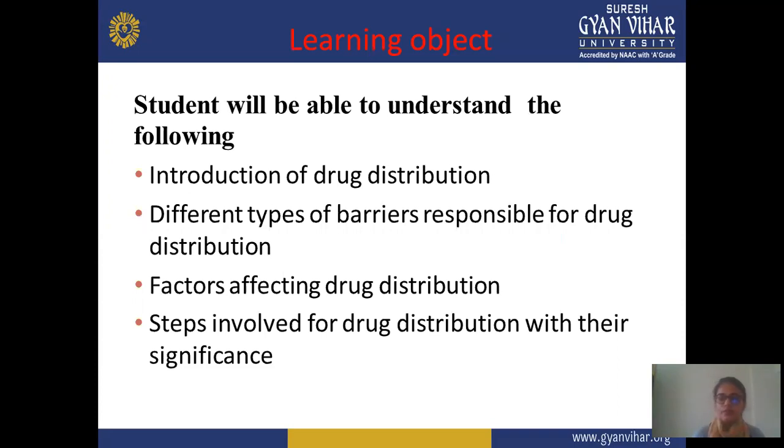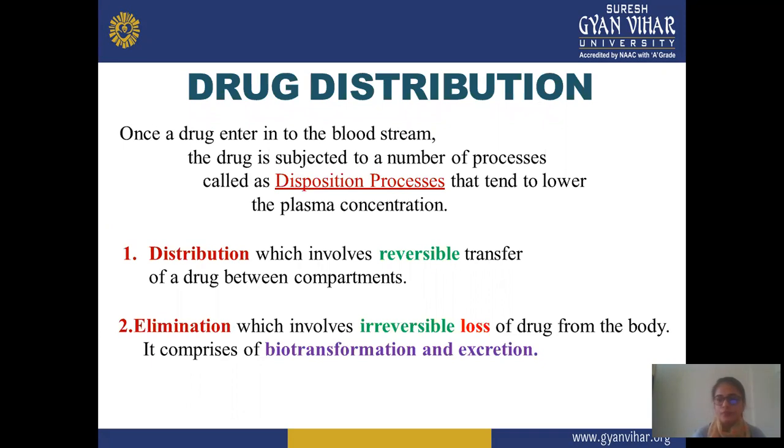First, the definition of drug distribution. Once a drug enters the bloodstream, the drug is subjected to a number of processes called deposition, and that tends to lower the plasma concentration. Means when you administer the drug and it is received in your bloodstream, the drug is further subjected to a number of processes, and these processes are mainly known as deposition, not distribution. This deposition is further divided into two parts, that is distribution and elimination.